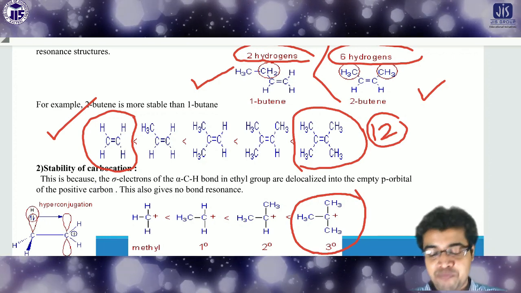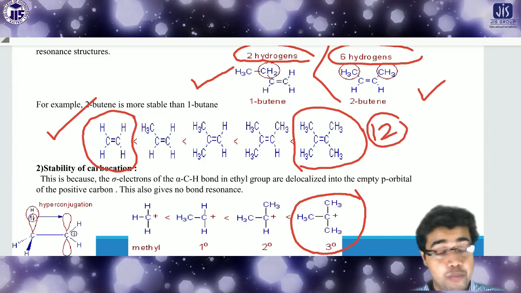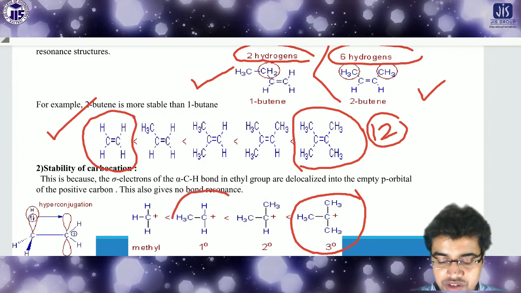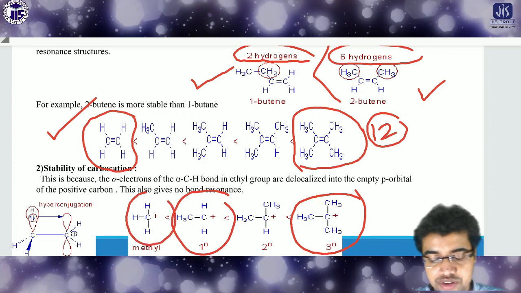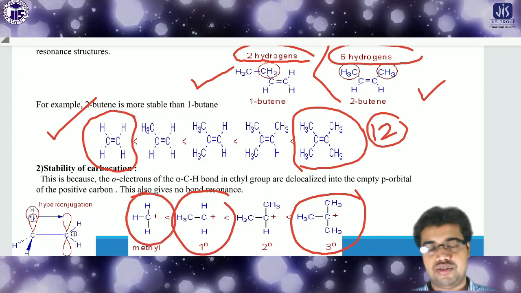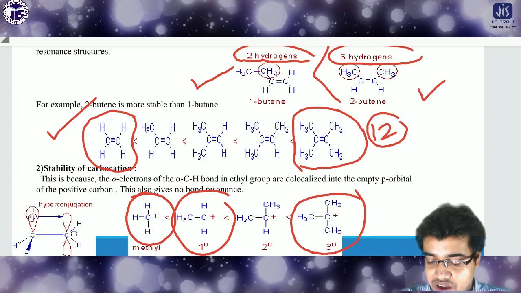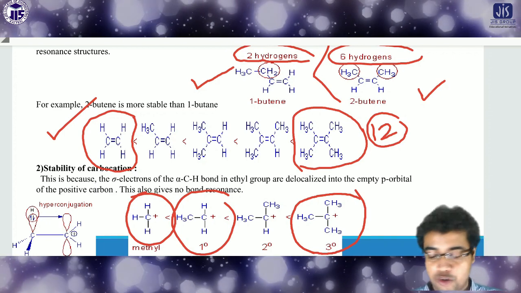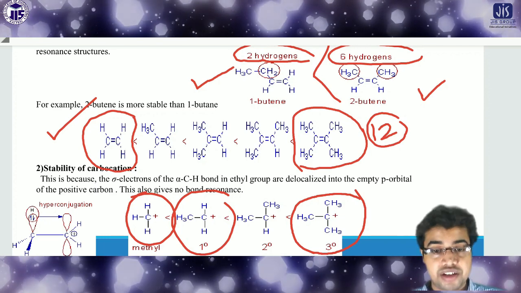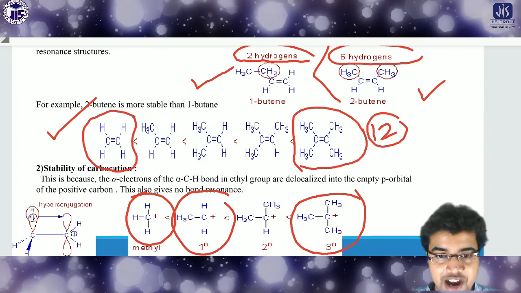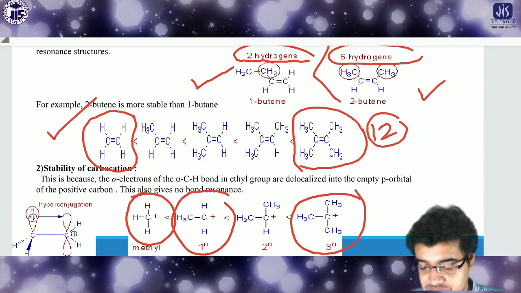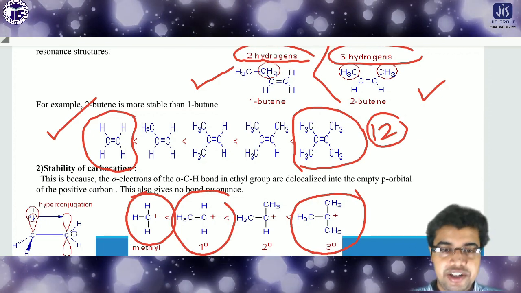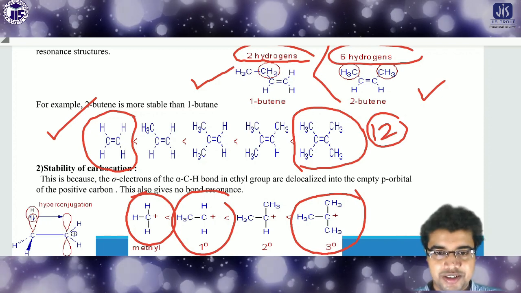So 3-degree carbocation is the most stable with respect to 1 degree, or methyl CH3 plus, where 3 hydrogens are present. In this way there is a very important role of the hydrogen atom, by which we can explain the stability of the compound.